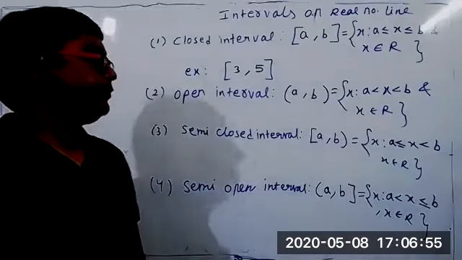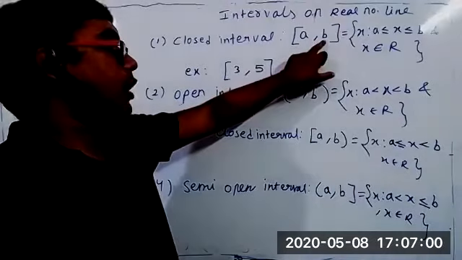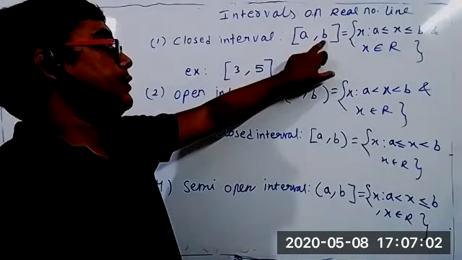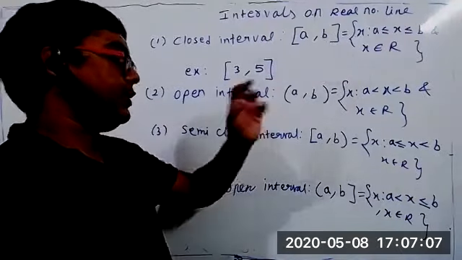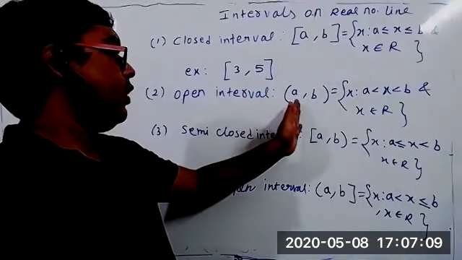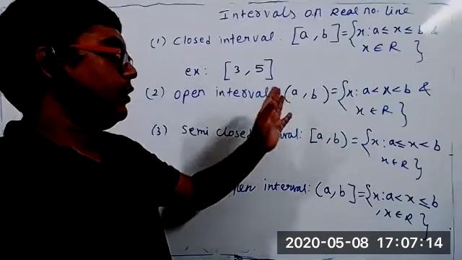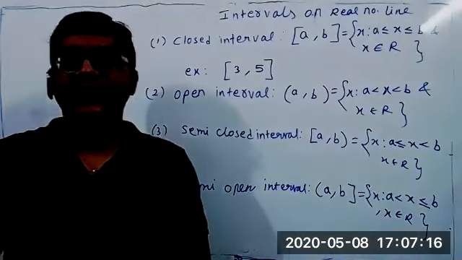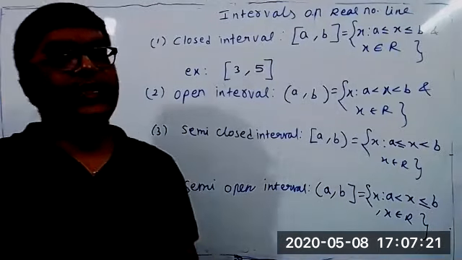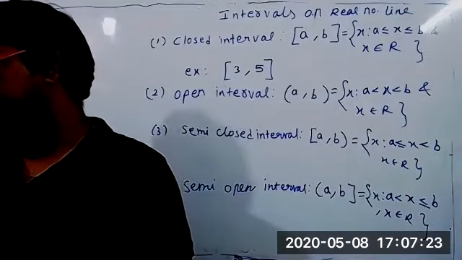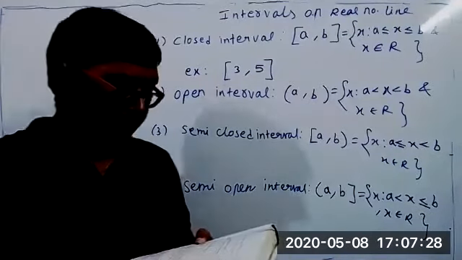So the closed interval a comma b means the collection of all the real numbers from a to b, a also and b also considered. The second one is the collection of all the real numbers from a to b, but the boundary elements are not considered. But it is a collection only. Collection of any well-defined objects means a set, so all this represents a set. Is it clear? Yes, sir. Now I think we can do the exercise.